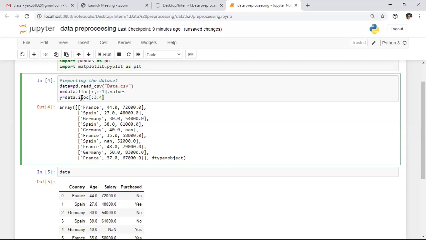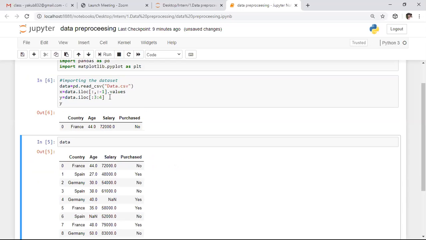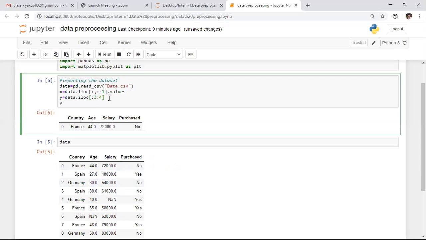So for that purpose, here I'm saying 3:4. The ending index is always excluded. That is, the fifth position is excluded, so it will return the data which is present in the fourth column only. After that, I want to observe the data which is present in Y. If you observe what it returns, here it is returning the data which is present in the specific row, whereas we need to access all the values corresponding to this Y, right? So here I'm specifying values.